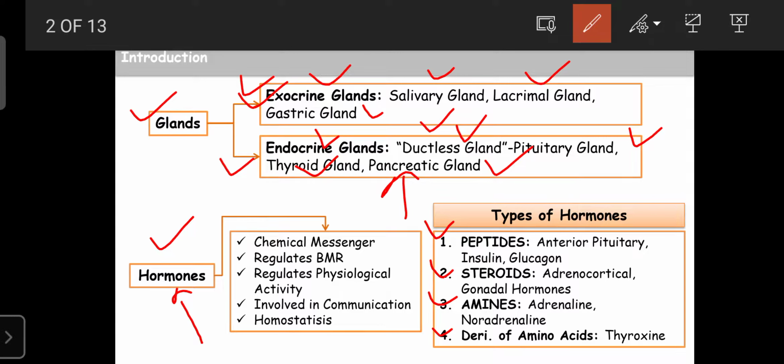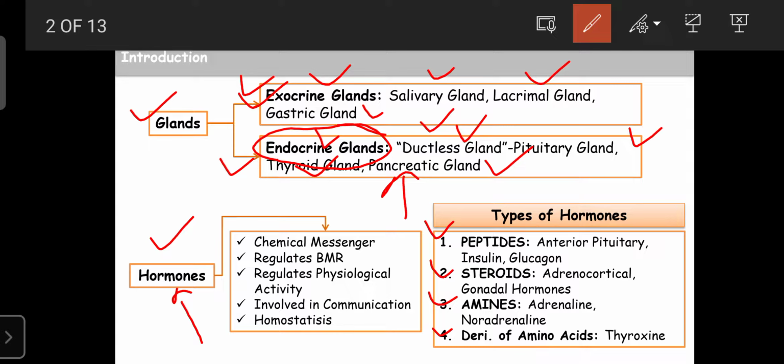Whatever hormones are secreted from the endocrine glands are mainly categorized into four types. The first one is the peptides. As the name indicates, these hormones are synthesized from proteins, or are protein in nature. They have polypeptides, or small chains of proteins.